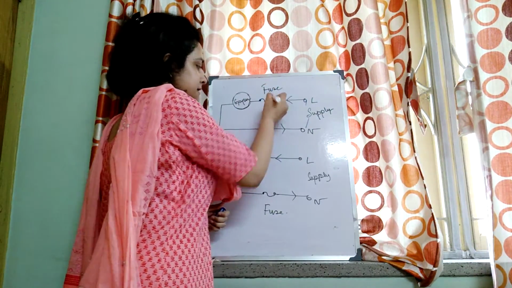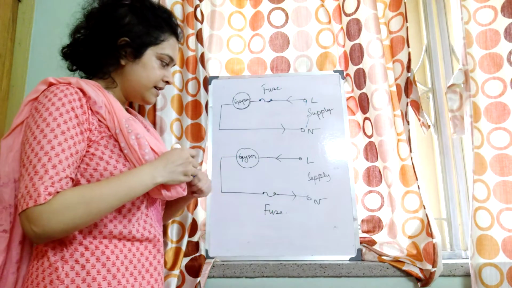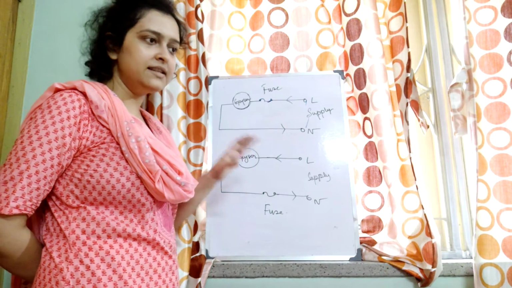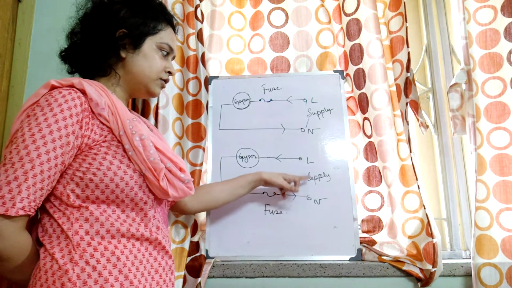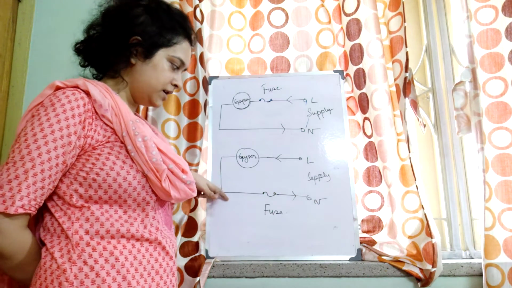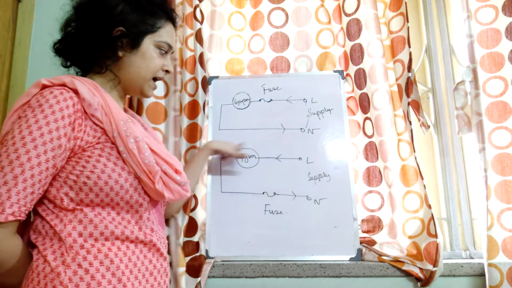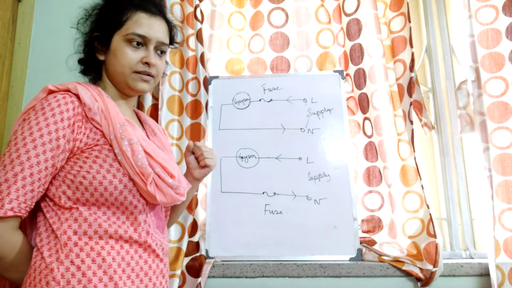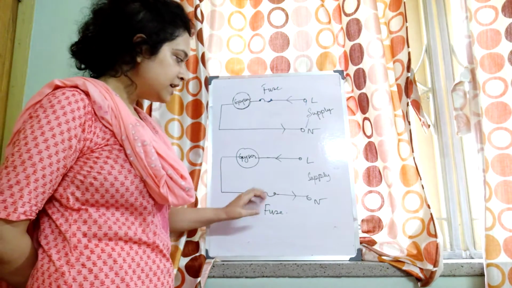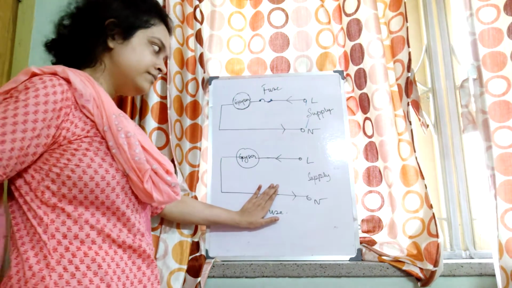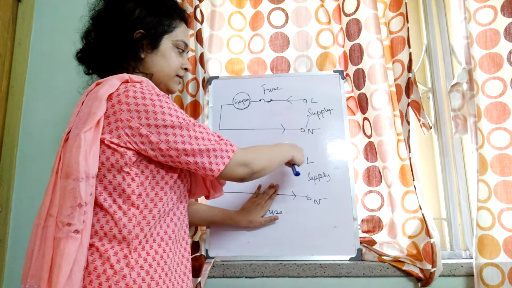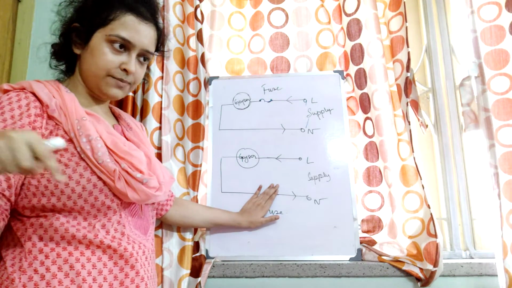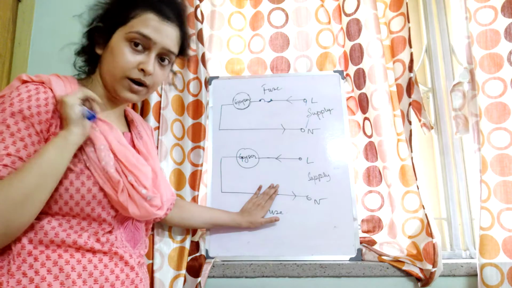Now suppose I connect the fuse in the neutral wire. In the normal condition, fine. When it is within the safety limit of current, no problem. Normally current is flowing and there is a complete path for the current. But suppose current exceeds the safety limit, more current is flowing now. What will happen? The fuse will melt, fine. So obviously the complete path of current is not there, incomplete path, so the current is not able to flow. That means the geyser will stop working.